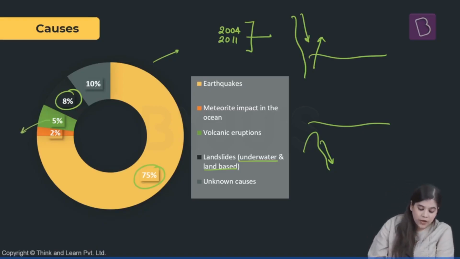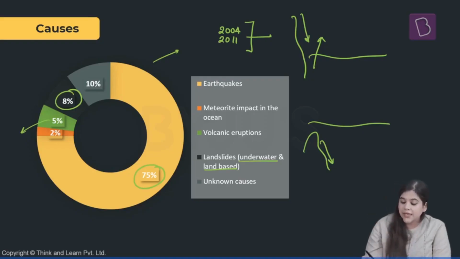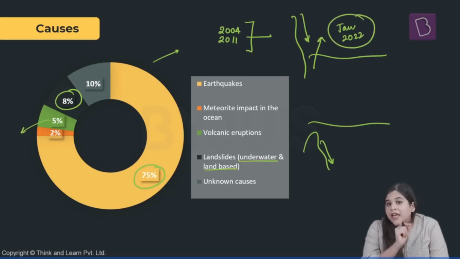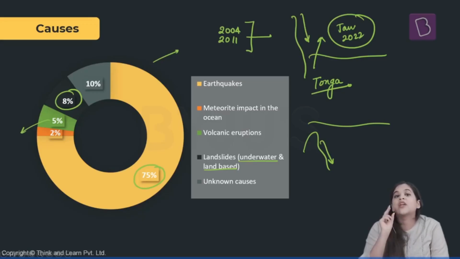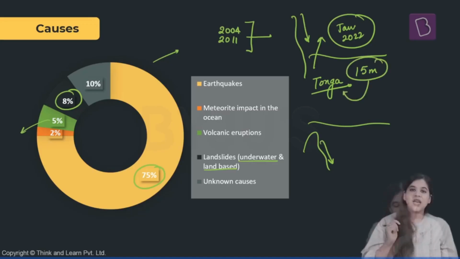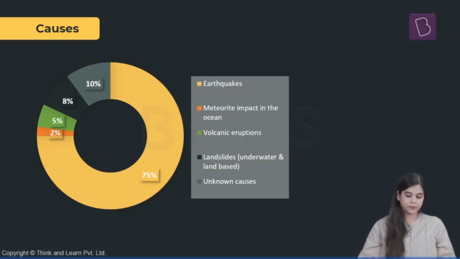Next, we have the volcanoes. 5% of the total known tsunamis are caused by volcanoes. Recently, in January 2022, there was a massive volcanic explosion in the Pacific Ocean near the country called Tonga. This volcanic eruption caused a tsunami of 15-meter height that hit this particular country. Lastly, only 2% of the tsunamis are caused by meteorite impacts in the oceans.